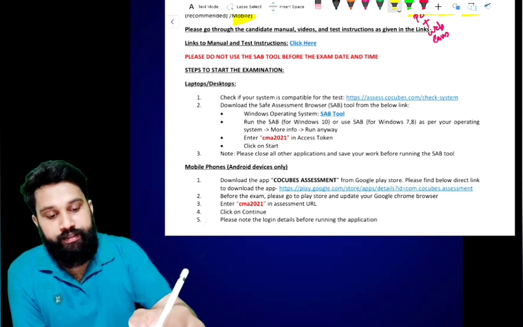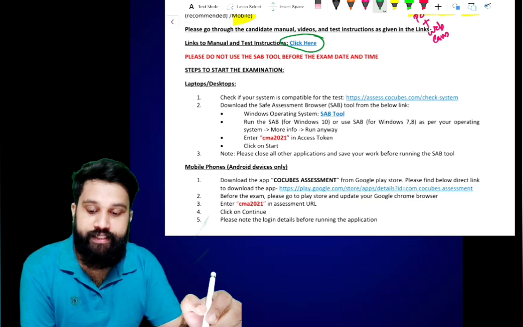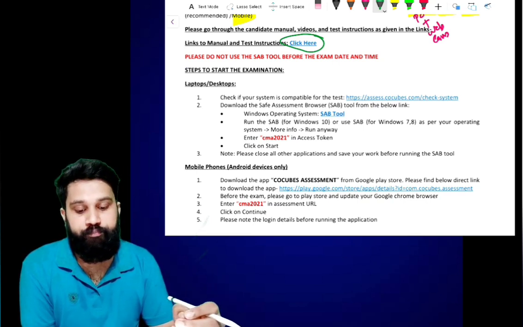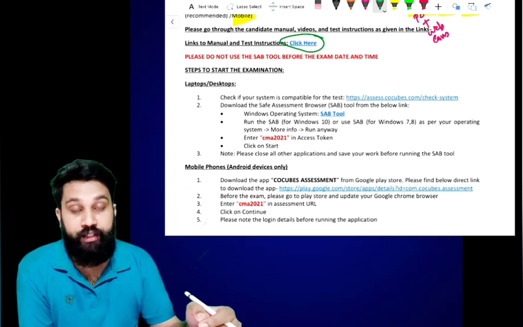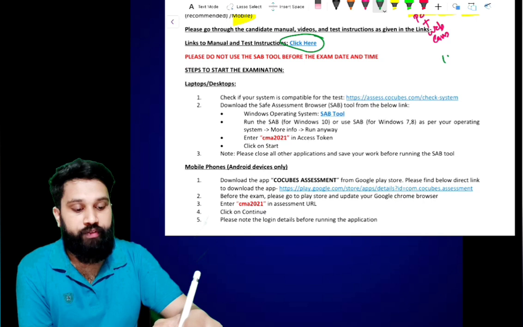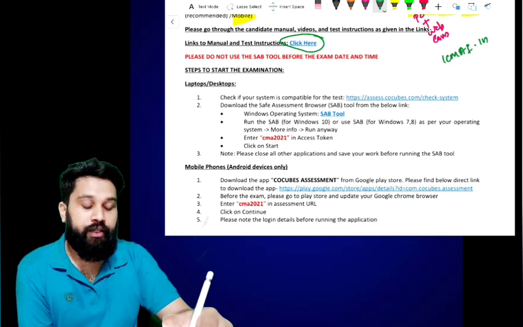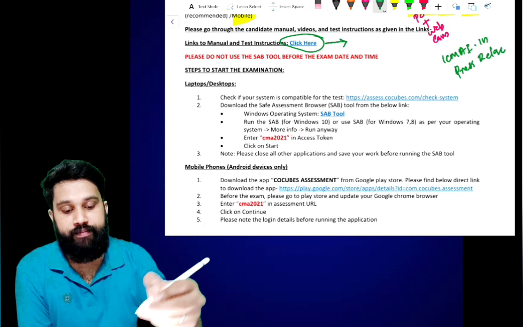Link to manual. There is a link here. You can click here. You will get the candidate manual and videos for understanding the examination and what the procedures are. You can download this PDF from icmi.in under the section press release. So you will get this link to click.